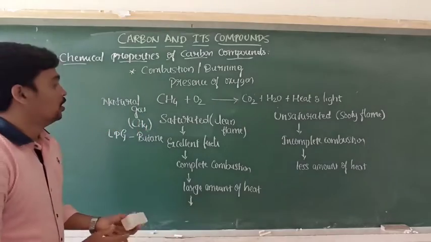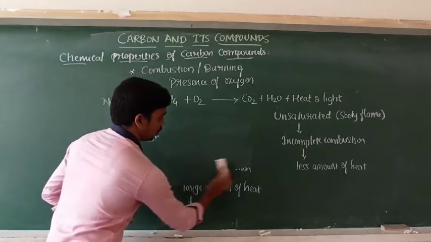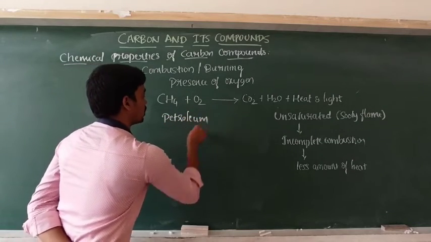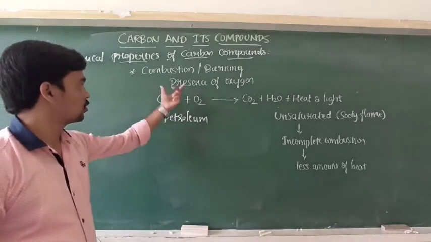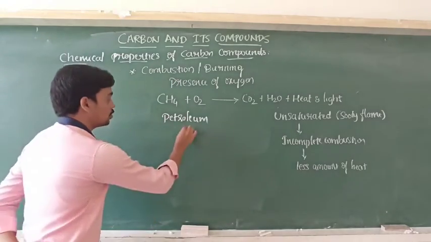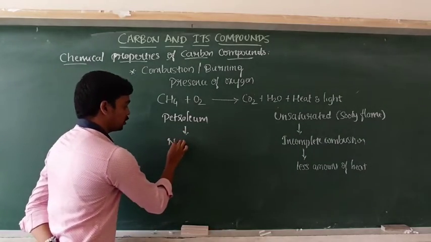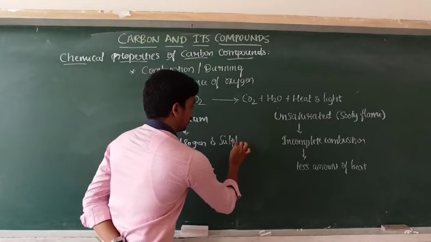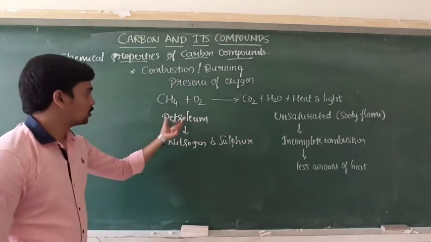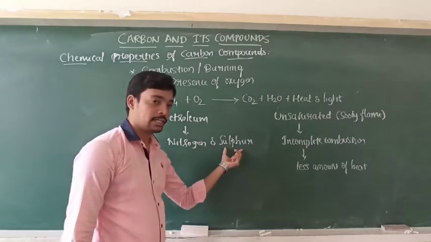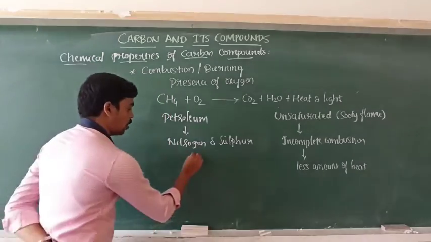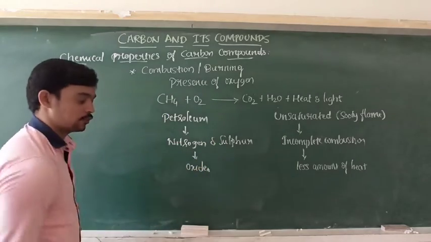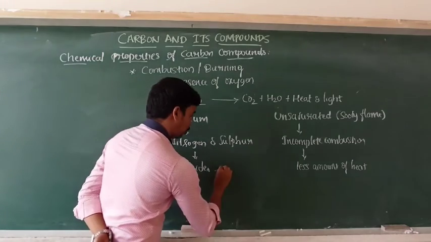And next, petroleum. Petroleum products like petrol and diesel undergo complete combustion, and they also contain a small amount of nitrogen and sulfur. When they undergo combustion, the nitrogen and the sulfur present in the fuel form the respective oxides of nitrogen and sulfur, and these oxides are pollutants, causing air pollution.